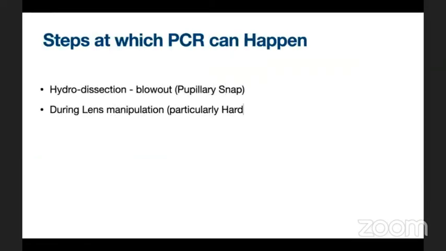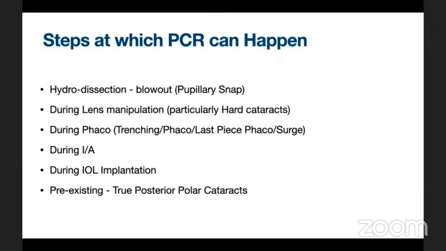PCR can happen at any step of cataract surgery. I'll be talking more about a case of hard cataract where PCR happens during lens manipulation, a case where the surge happened in an iris hoop during last piece removal, and a case of posterior polar cataract which was operated by a young surgeon.